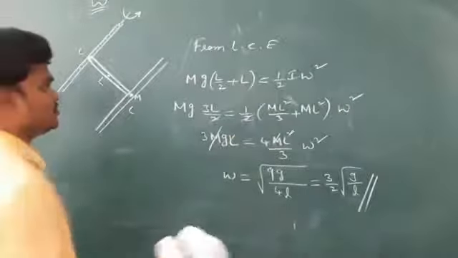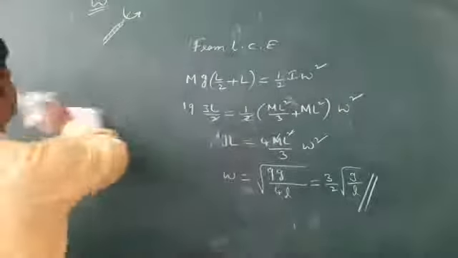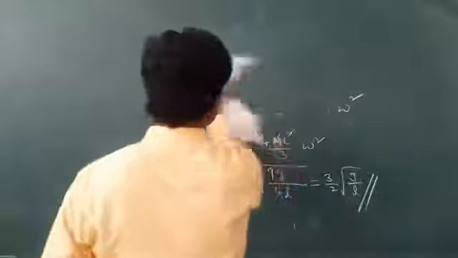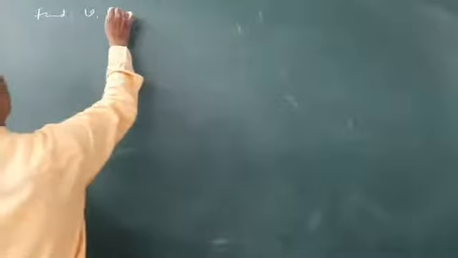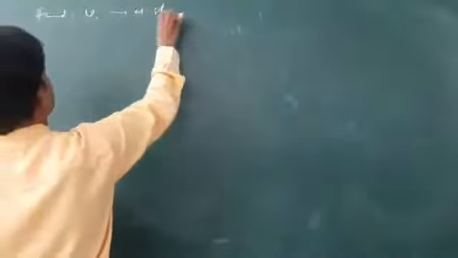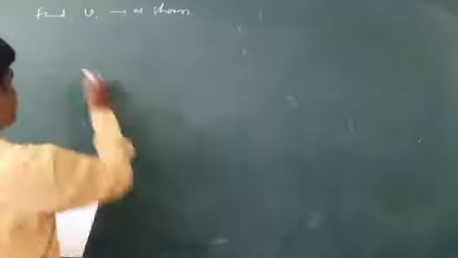Let us try one more simple question using the law of conservation of energy. Suppose they have given the system like this. I will give the data directly. Find the linear speed of the system as shown. They are asking for the linear speed of the system as shown. See the given diagram.